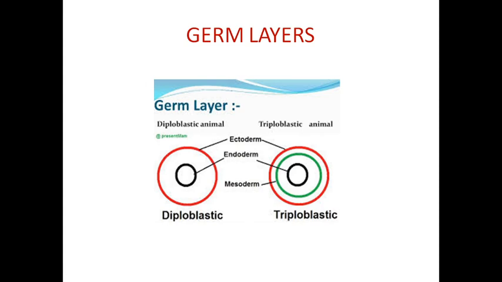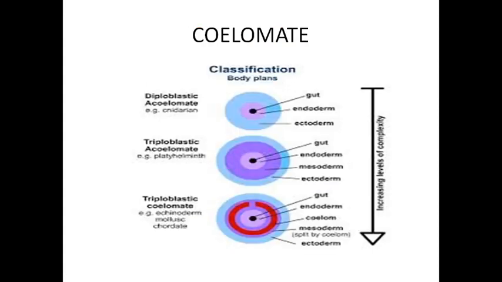And the next one is called coelom. The coelom is nothing but a fluid present in the animal body. Based on the presence of the coelom and the places where it is present, animals are classified into three types.